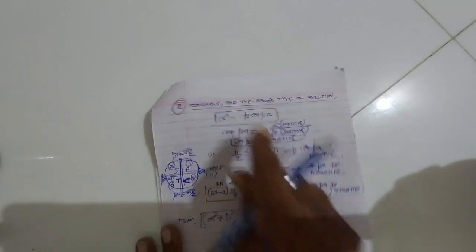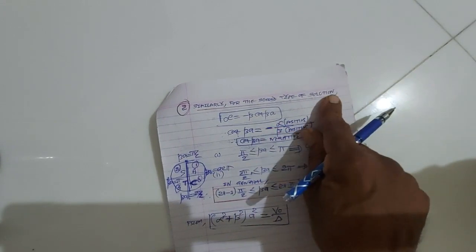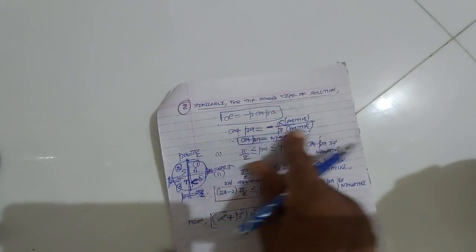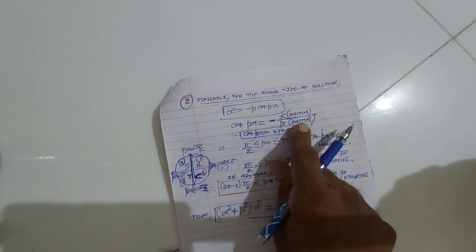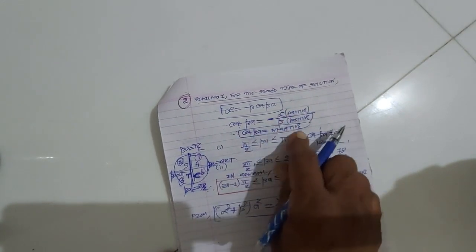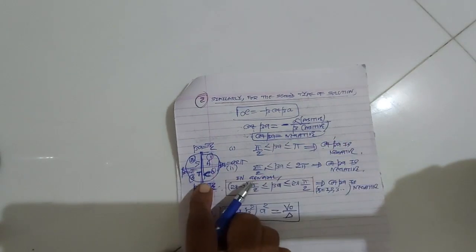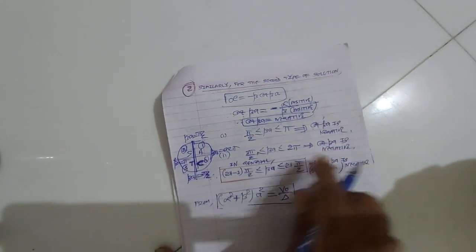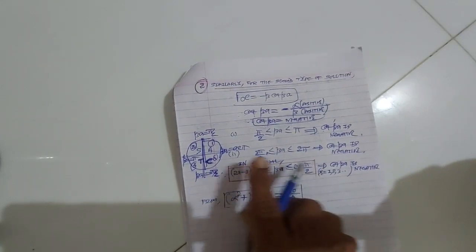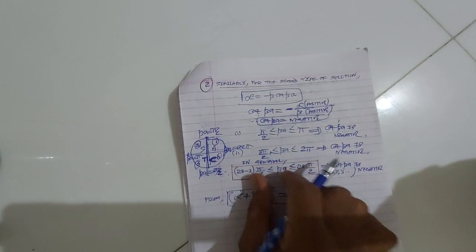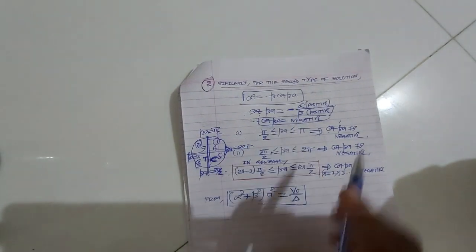Similarly, for the second type of solution, alpha is minus beta cot beta, so cot beta is minus alpha upon beta. Alpha is positive, beta is positive, but cot beta is negative. So values of beta from pi by 2 to pi and from 3 pi by 2 to 2 pi, cot beta is negative. In general, values of beta lying in the interval (2r minus 1) pi by 2 to 2r pi by 2 are allowed for the second type of solution.